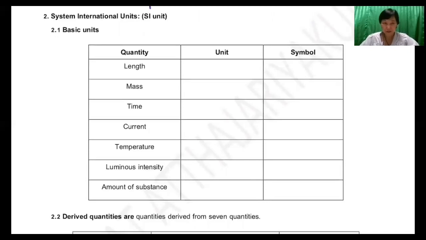Let's see the first one, length. The SI unit of length is called meter. The symbol of meter, we write it as small letter m.